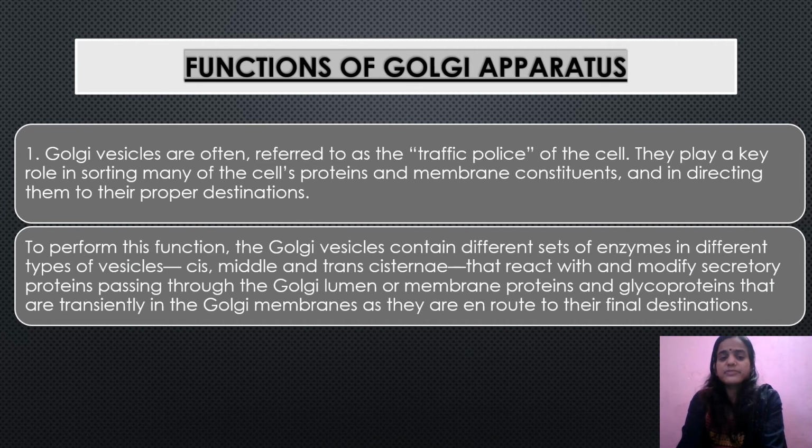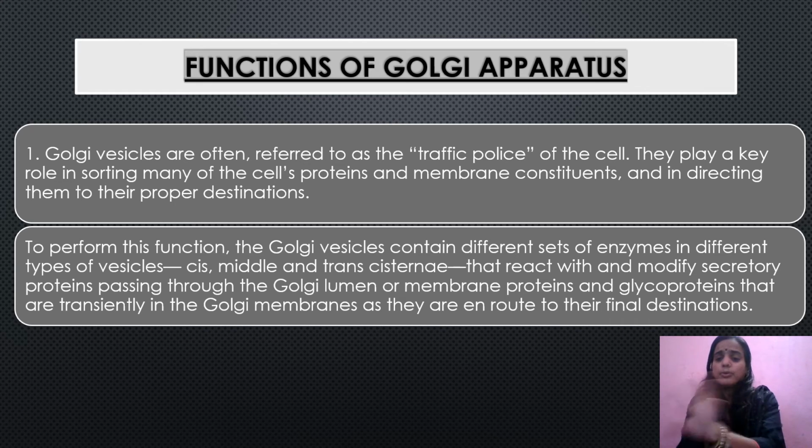Now, to perform this function, the Golgi vesicles contain different sets of enzymes in different types of vesicles, cis, middle and trans cisternae, that react with and modify secretory proteins passing through the Golgi lumen or membrane proteins and glycoproteins that are transiently in the Golgi membrane as they are en route to their final destination. So, here we have seen that the Golgi complex is divided into cis and trans and also middle part.